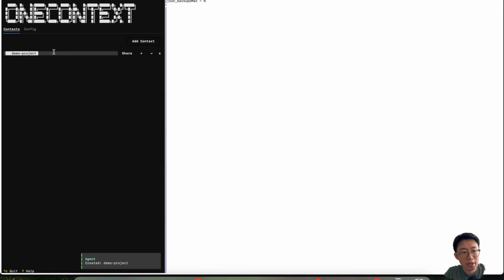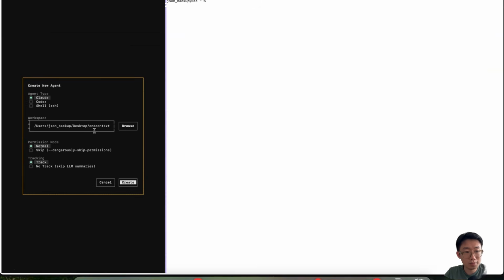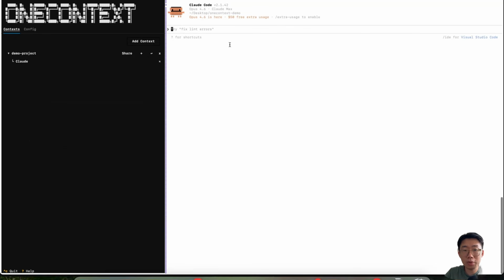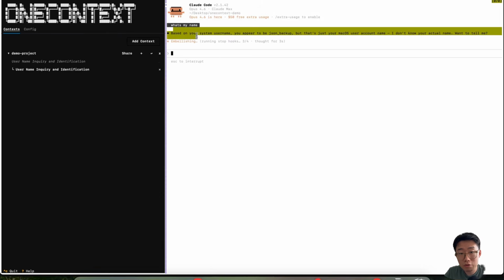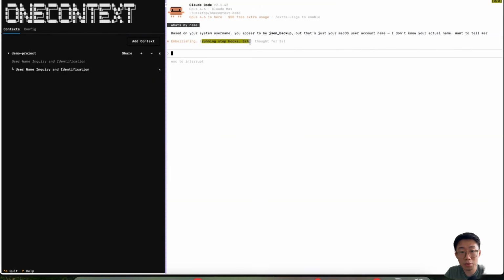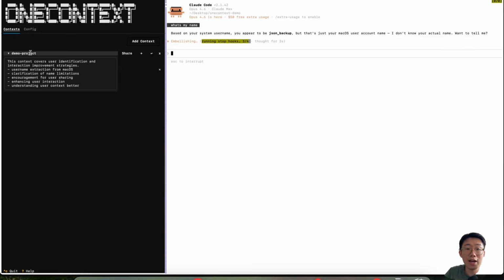And then we can start adding a new session to this context. So I can select the coding agent. It can be Claude or Codex. And then I can choose the workspace, click create. Now here it opens a new session on the right side. So if I ask it information like, what's my name? It wouldn't know this information. But you can see here after finish, it is showing that it's running this stop hook. And on the left side, you will see this session already generated a quick summary called username, inquiry, and identification. And if I hover this context, it already has some high-level summary.